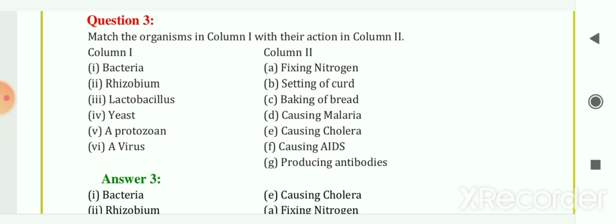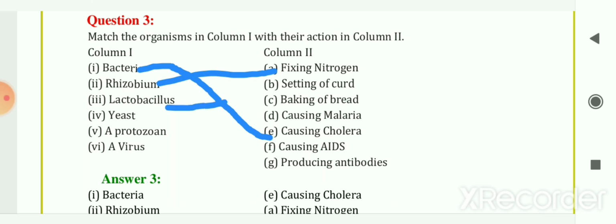So let me start. First is bacteria. What is the function of this bacteria? So it causes the cholera. Cholera is the bacteria causing disease. The next is rhizobium. So it fixes the nitrogen in the soil. So fixing nitrogen is the answer. Next is lactobacillus. So setting of curd is the answer for this.